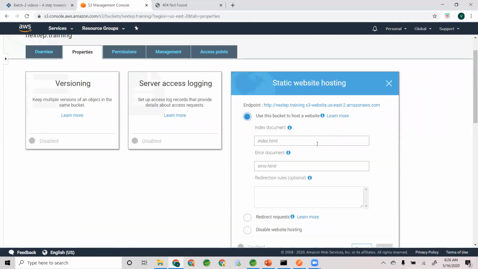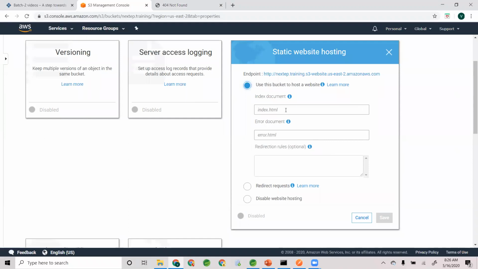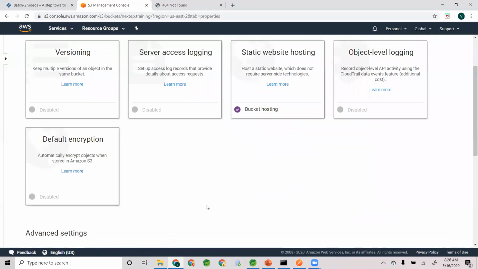Use this bucket to host a website. What is your index document, meaning your home page? Index.html is my home page. If things go wrong, what do you want to do? You can create a custom error.html and put it out here, so that it says, sorry, oops, something happened, please contact a 1-800 number. Something like that. You can put your error page. Save it. That's it. It's that simple.